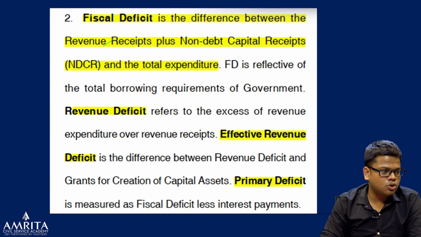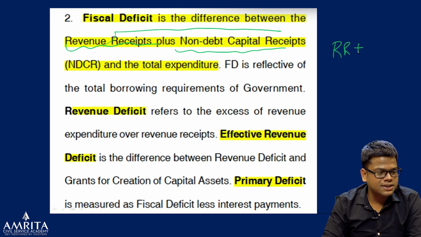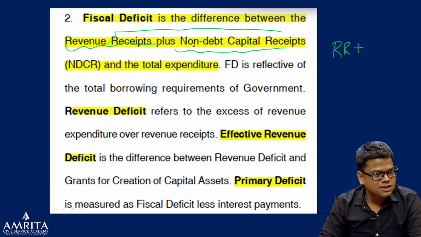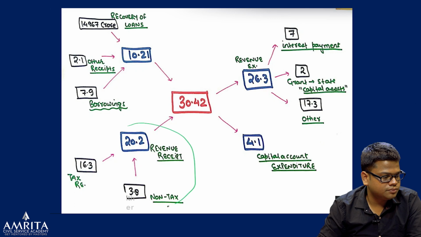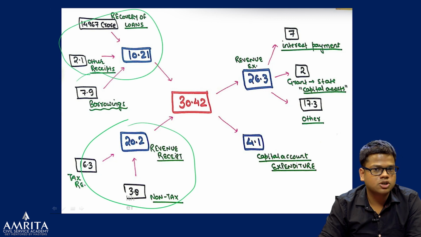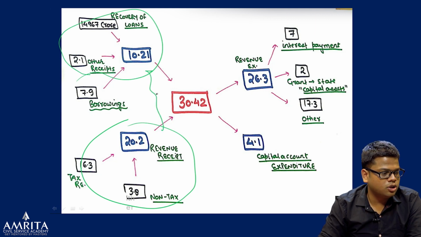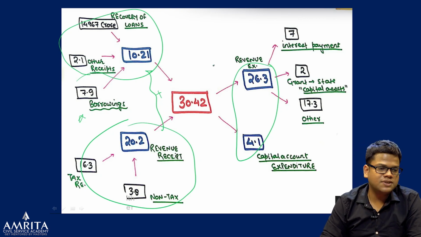Next, the difference given in your budget is the difference between the revenue receipt plus the non-debt creating capital receipt and the total expenditure. We've discussed debt creating, non-debt creating. So add these two and subtract from the total expenditure, you will get this amount only, because ultimately both sides are equal. So that is fiscal deficit.